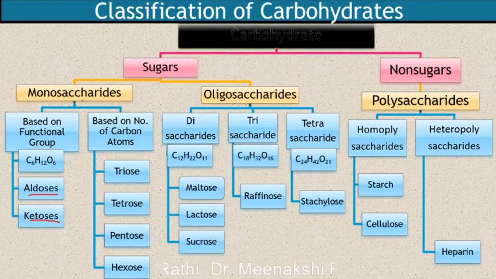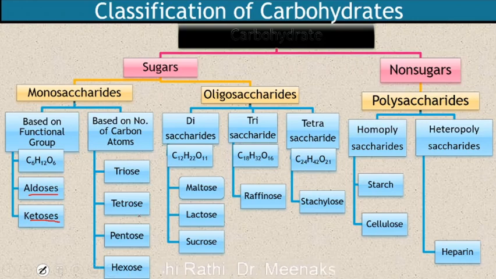Monosaccharides can again be classified based on the number of carbon atoms. The monosaccharides which contain only 3 carbon atoms are called trioses, while those which contain 4 carbon atoms are called tetroses, 5 carbon atoms pentoses and 6 carbon atoms hexoses.